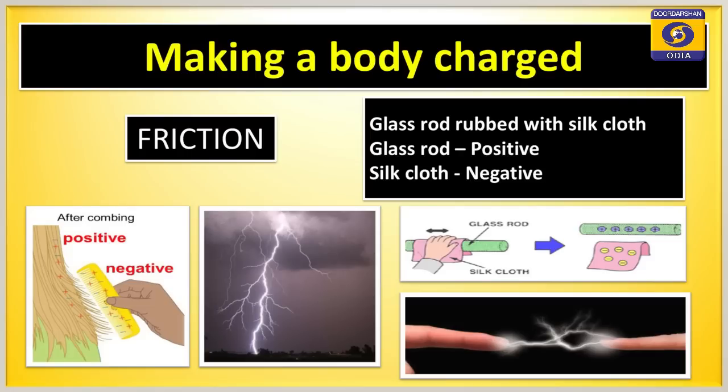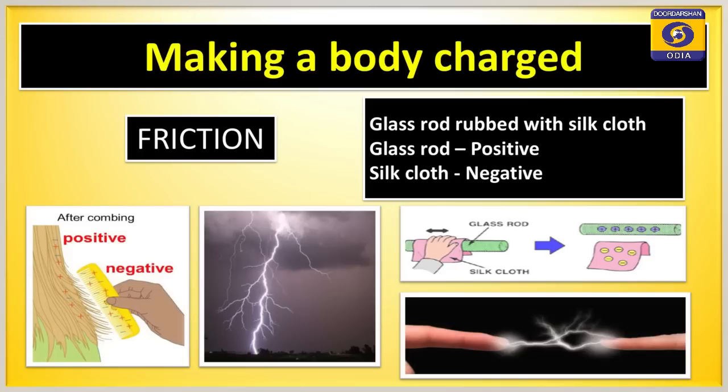When you rub a glass rod with a silk cloth, electrons from the glass rod are transferred to the silk cloth, making the glass rod positive and the silk cloth negative. Similarly, when we comb our hair with a plastic comb, the comb accepts electrons from hair, becomes negative, whereas our hair becomes positive.